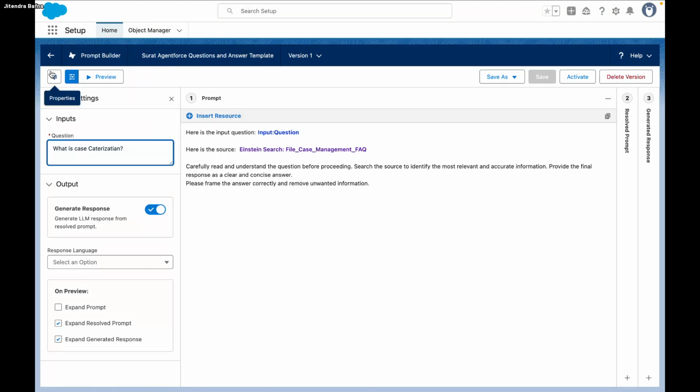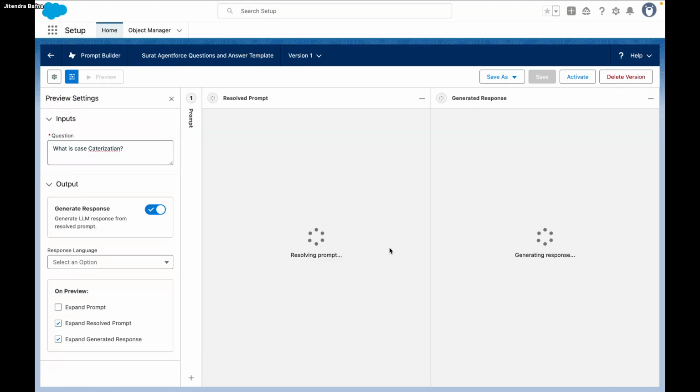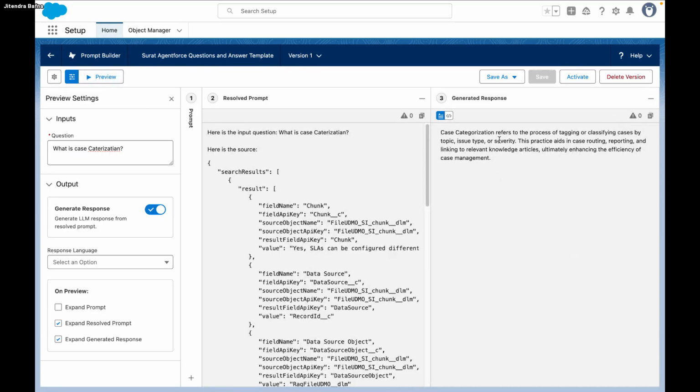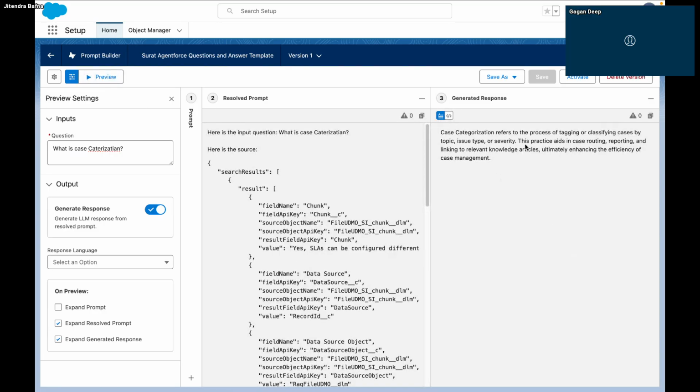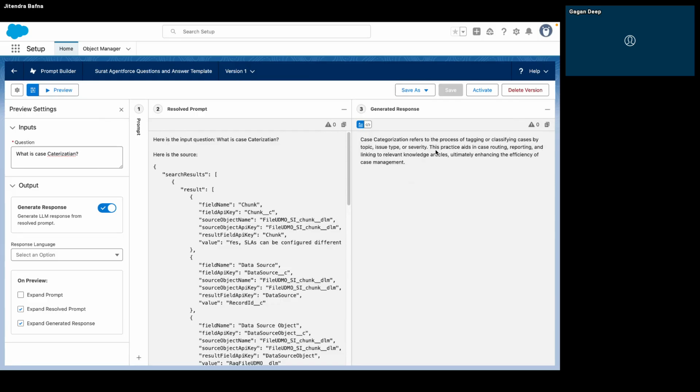Okay, let's see. Okay, it finds it. Okay, it corrects it, it finds it. It is intelligent enough. Okay, it finds it.